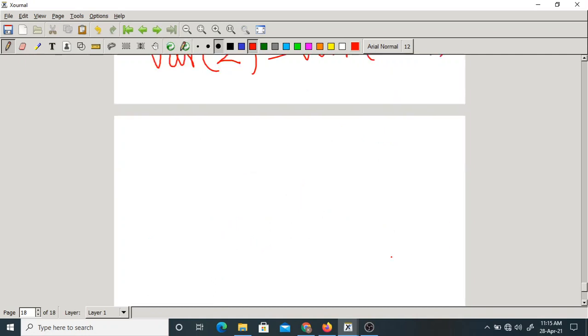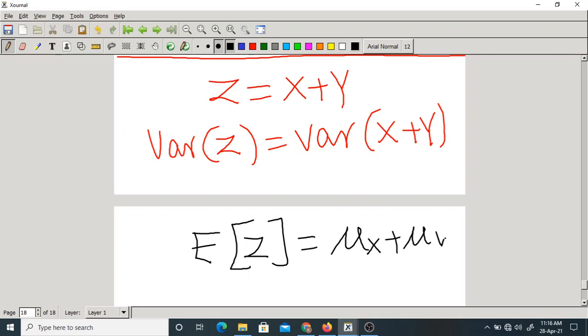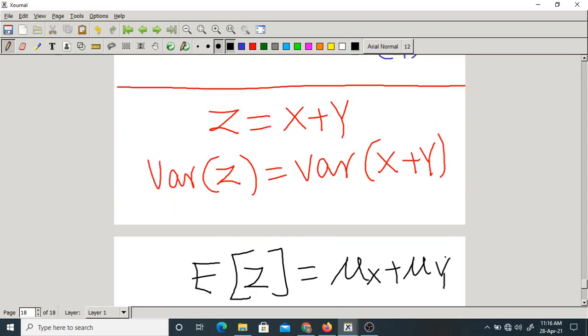Before that, what is the expectation of z? That is mu x plus mu y. Why? Because for the expectation operation, we don't need independence. It is always true. Expectation of x plus y equal to expectation of x plus expectation of y.